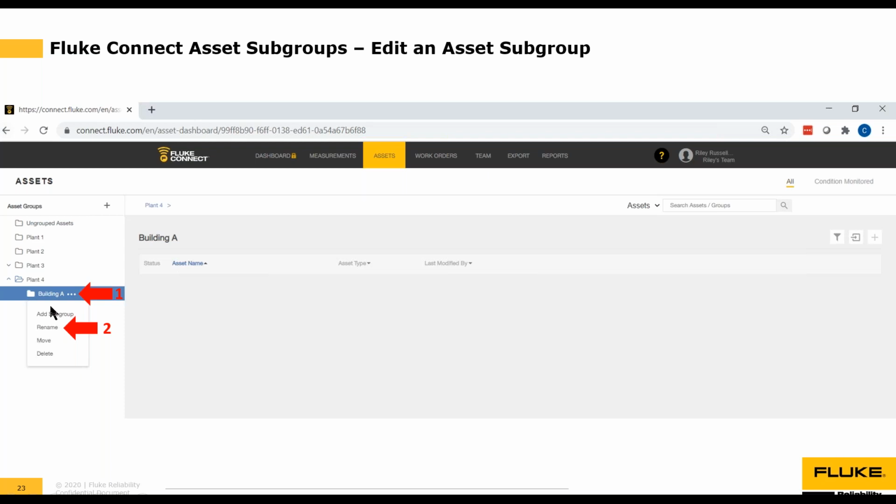So I can choose to move this asset subgroup to a different asset group, or if I wanted to, I could promote this asset group to make it one of the main asset groups. So I could do that simply by clicking on Ungrouped Assets. And that tells our software that we don't want this to be a subgroup. We want this to be, in fact, a main asset group.